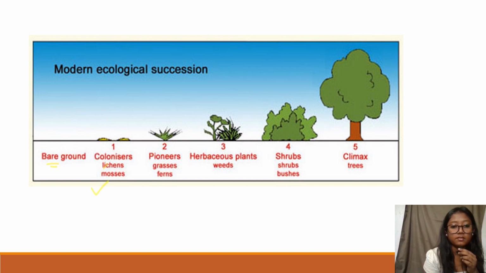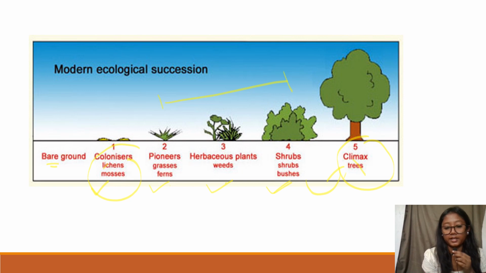Then it is replaced by grasses and ferns, then herbaceous plants, then scrub and bushes, and last the climax community. The last is the climax community, the final community, and all the others are intermediate.